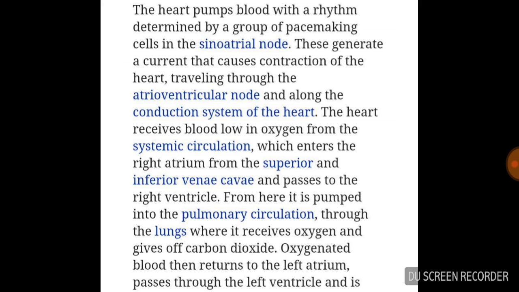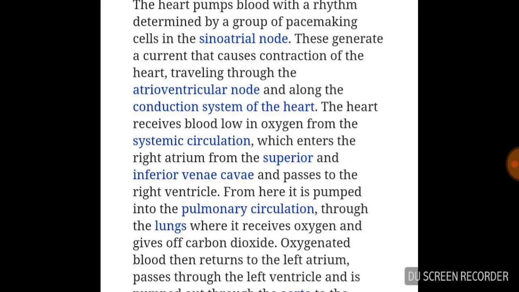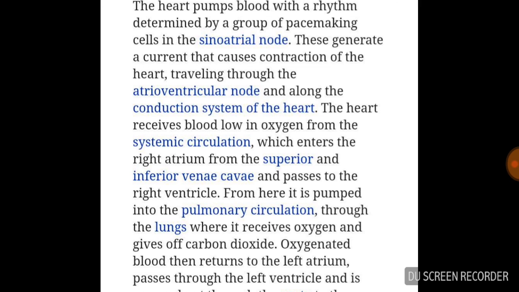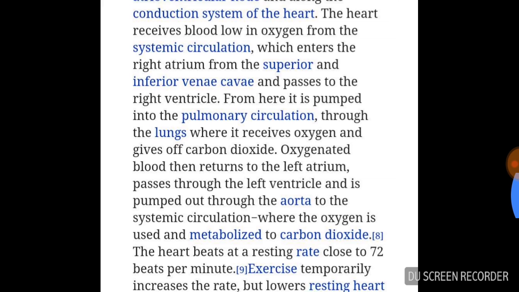The heart receives blood low in oxygen from the systemic circulation. The blood returns from the whole body, as the body uses oxygen, and the remaining oxygen is also used by the body. So the blood goes through the heart to the pulmonary circulation to get more oxygen to give to the body. It enters the right atrium from the superior and inferior vena cava and passes to the right ventricle.